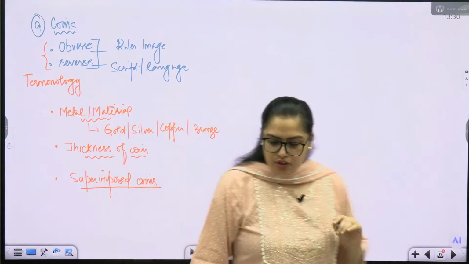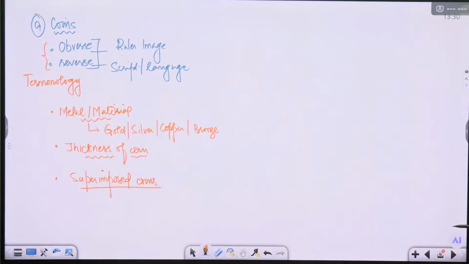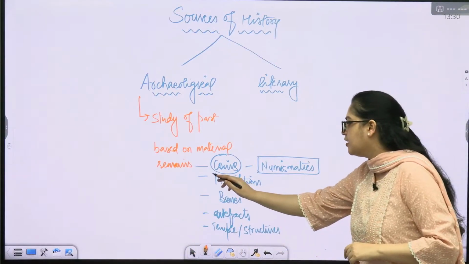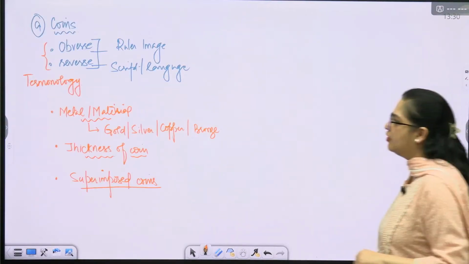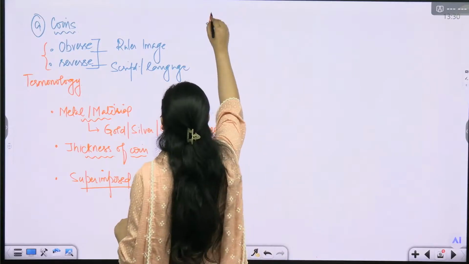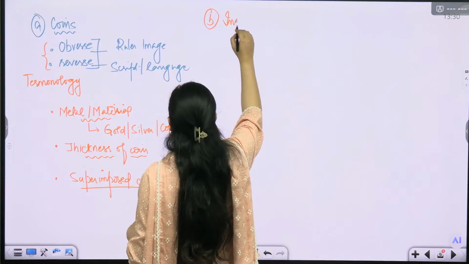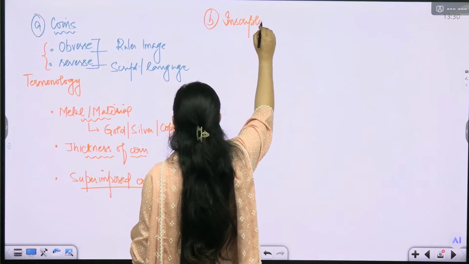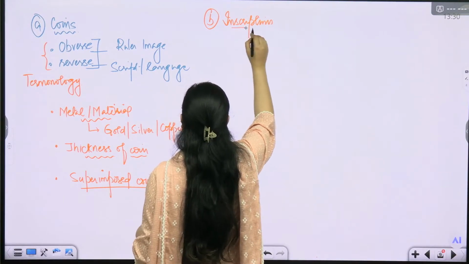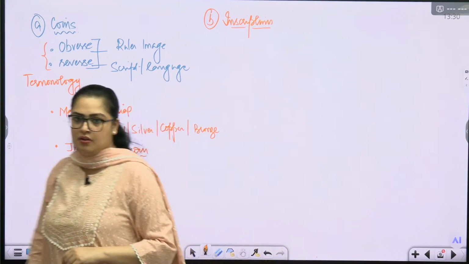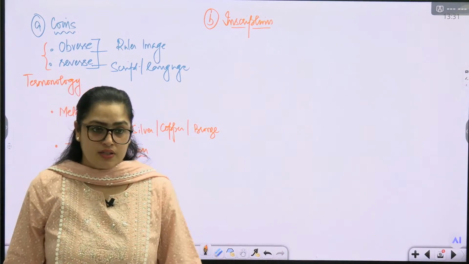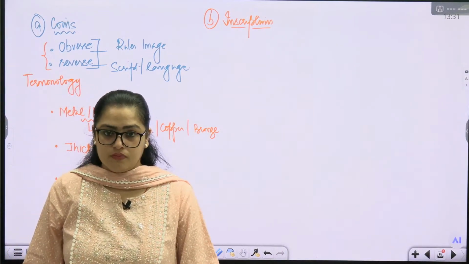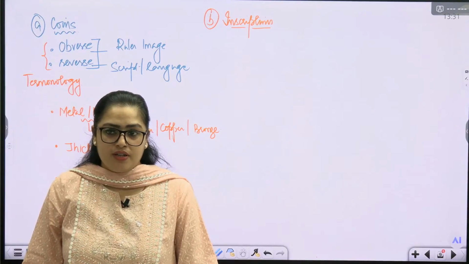Okay, after coins we have another source as inscription. What are inscriptions? Written document. Then what is manuscript? Inscriptions are like sculptures. So then what is manuscript?